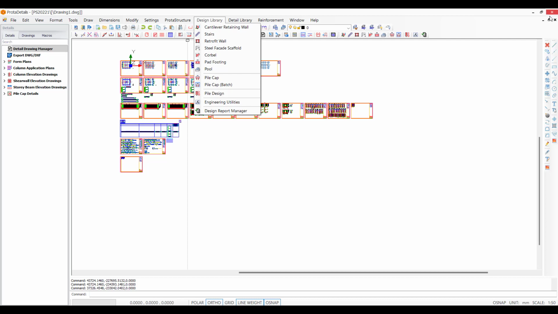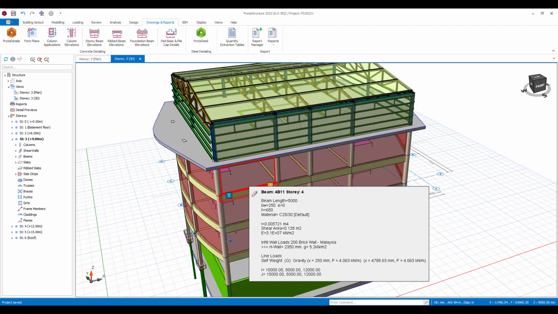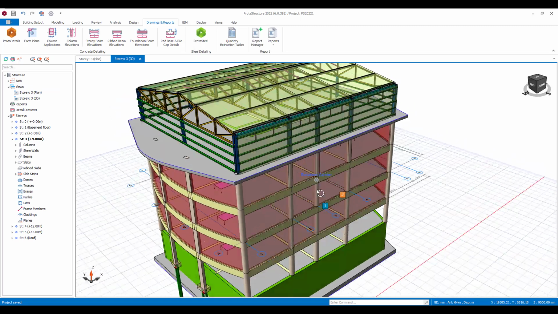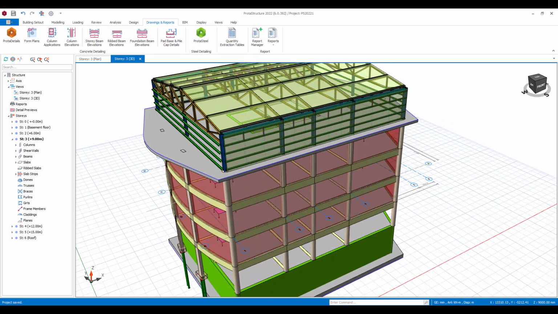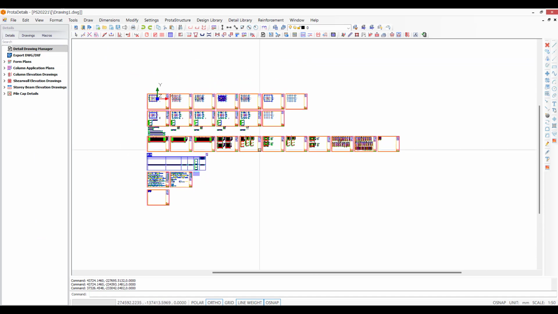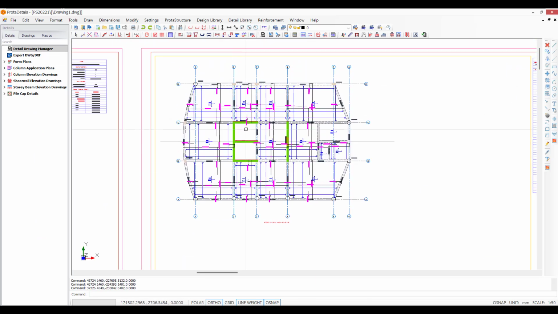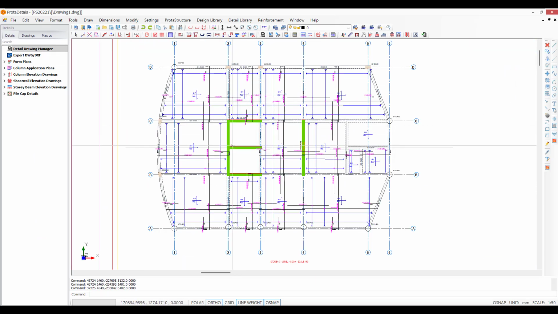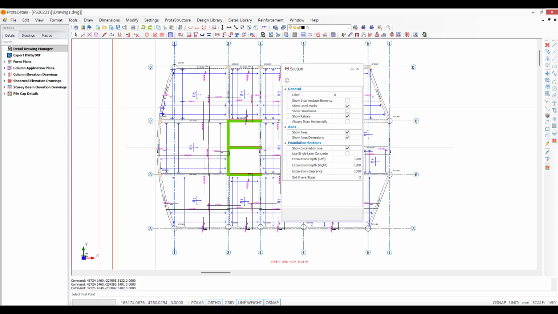Okay. So I've now designed a lot of the concrete work. If I come back to my model now, and actually before I do, I just want to show you one more thing in here I forgot. Okay, so you remember I did create those slabs, and we also have a tool in here that allows you just to cut sections through these slabs.